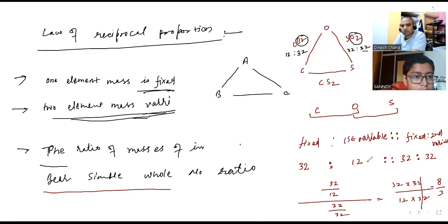In NCERT it is not there. So there we have taken the fixed mass. This is how we have to understand it. This is the correct one. So next we are going to study multiple proportion.